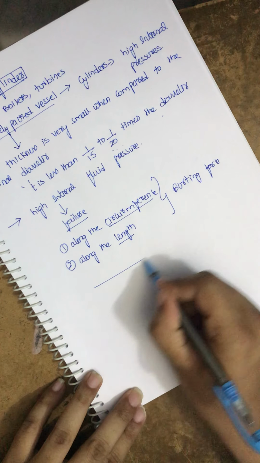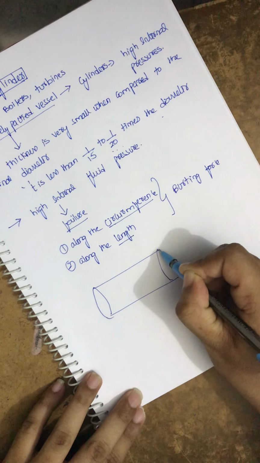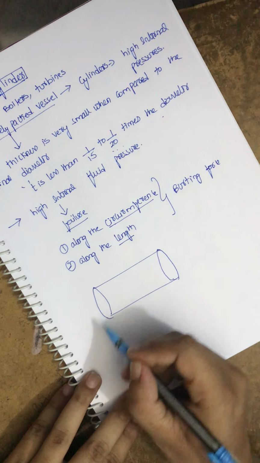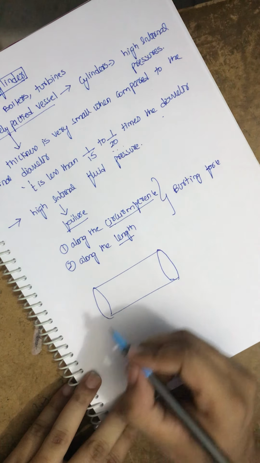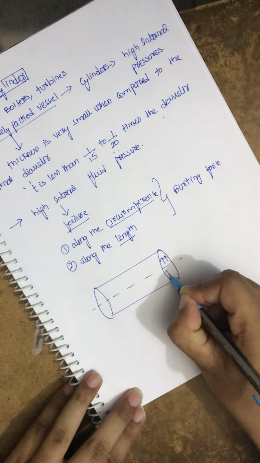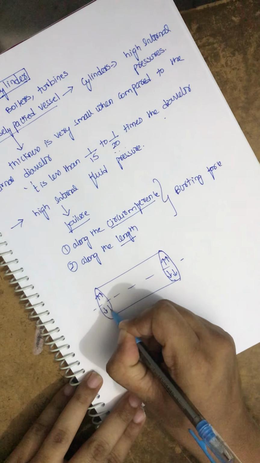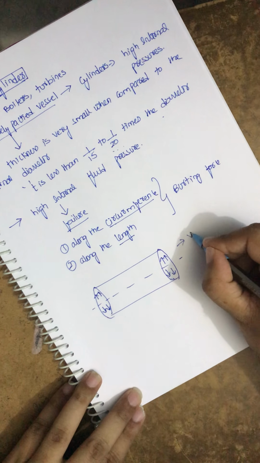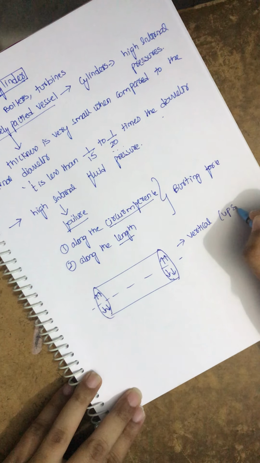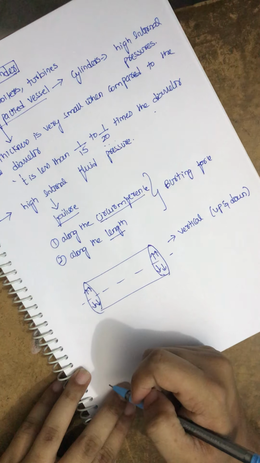That means, see, if this is a cylinder, right? Now, if the failure is along the circumference part, that means the bursting force is acting in a vertical or perpendicular form, upwards and downwards, then the failure is along the circumference.